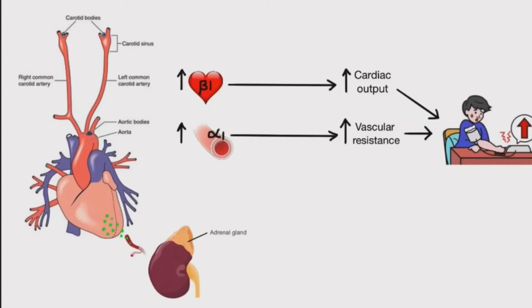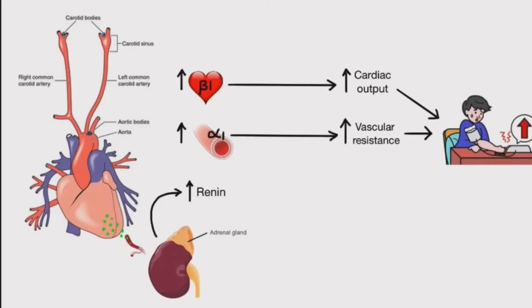Now, another system involved in blood pressure regulation is the renin-angiotensin-aldosterone system. So we also have baroreceptors in the kidneys that respond to a fall in blood pressure or reduction of blood flow by releasing an enzyme called renin. Renin secretion is also stimulated by sympathetic activation of beta-1 receptors in the kidneys.